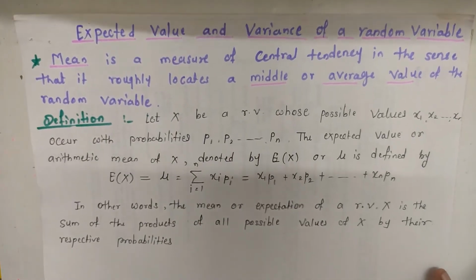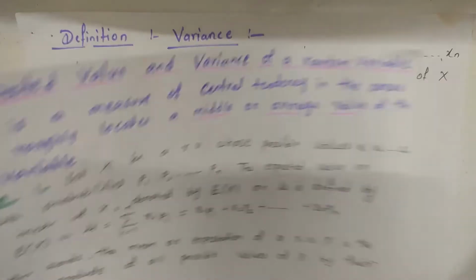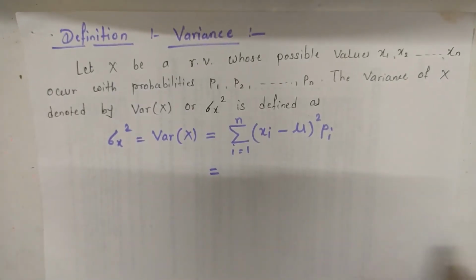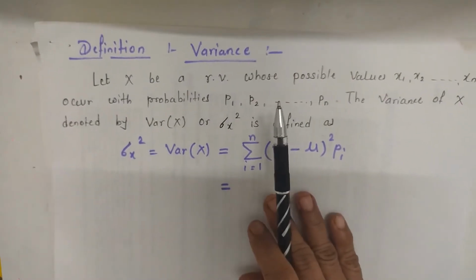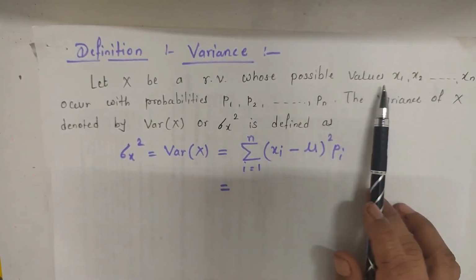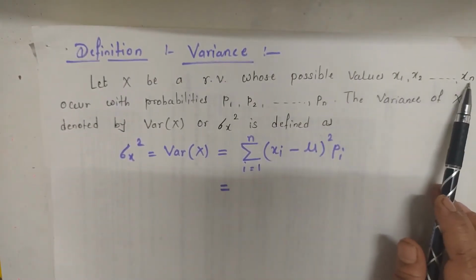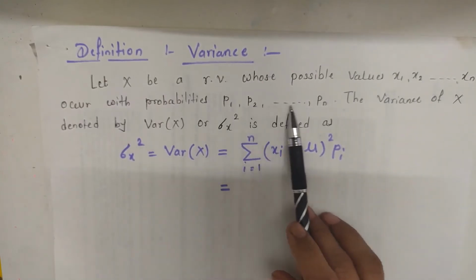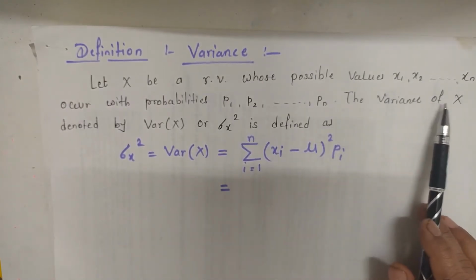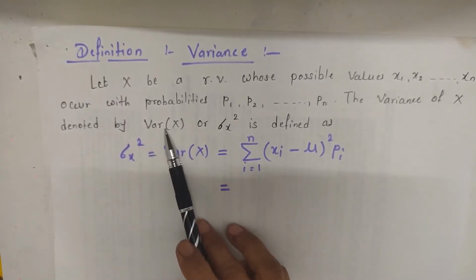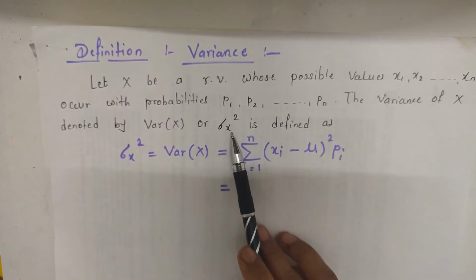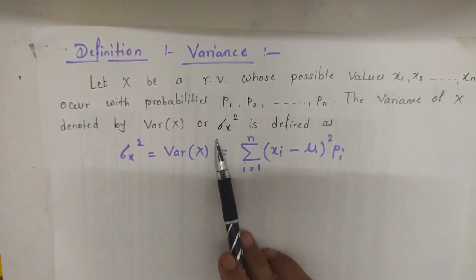Now the next definition is variance. What is variance? If X is a random variable whose possible values are x1, x2, up to xn with probabilities p1, p2, up to pn, the variance of X is denoted by Var of X, that is variance of X, or sigma X square. This notation is called sigma.